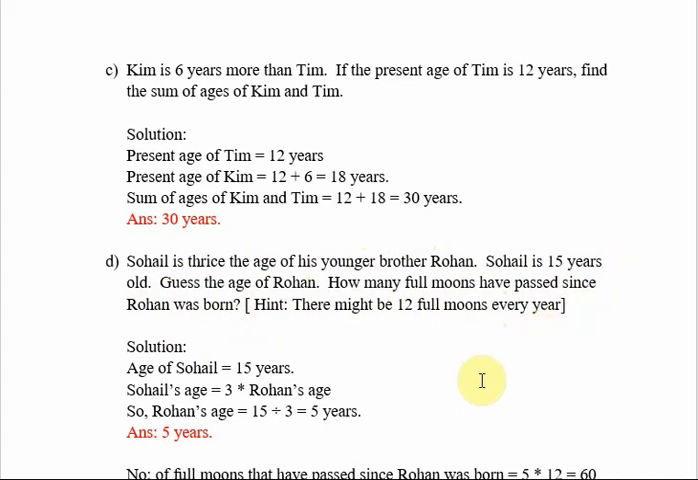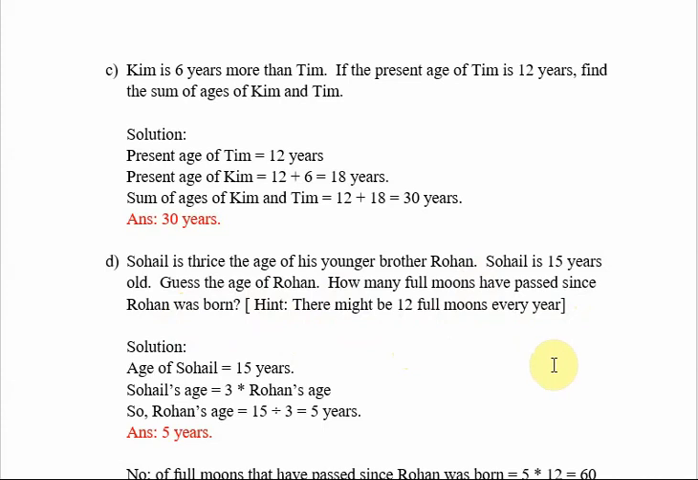So this question is about Sohail and Rohan, and Sohail is thrice the age of his younger brother Rohan. So Sohail is 3 times the age of his younger brother Rohan. Sohail's age is 3 times that of Rohan's age, and the age of Sohail is given. The age of Sohail is 15 years, and we have to find the age of Rohan. And also we have to find out how many full moons have passed since Rohan was born. And a hint is also given that there might be 12 full moons every year.